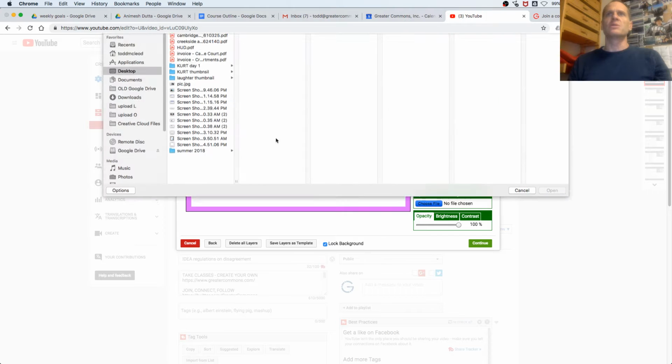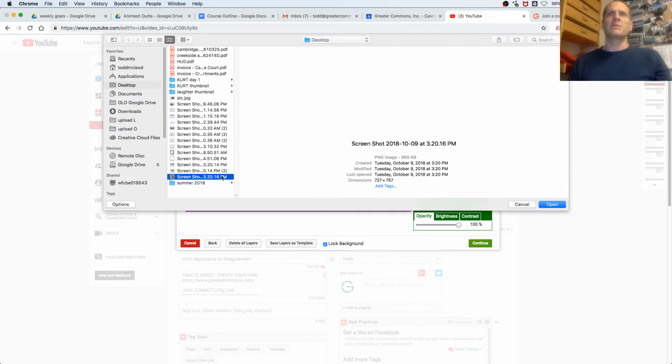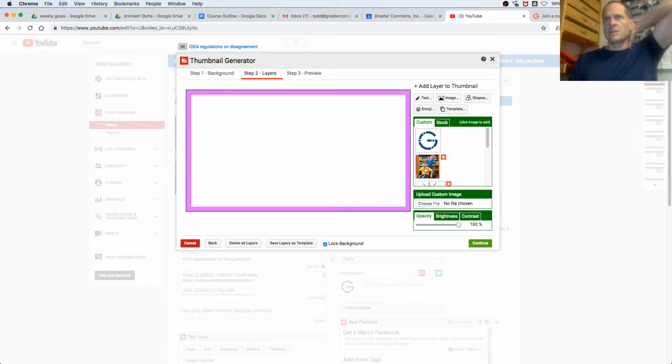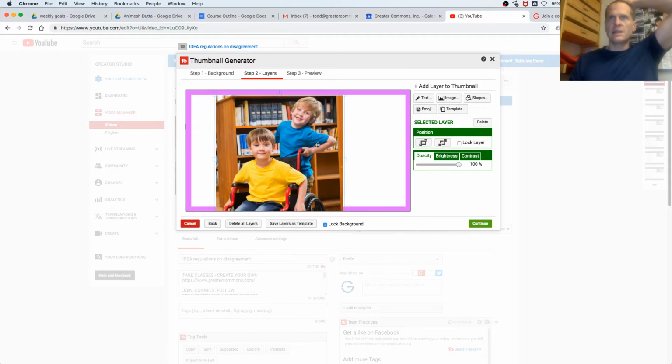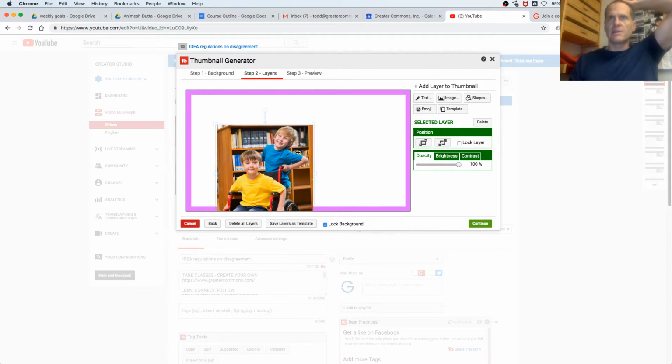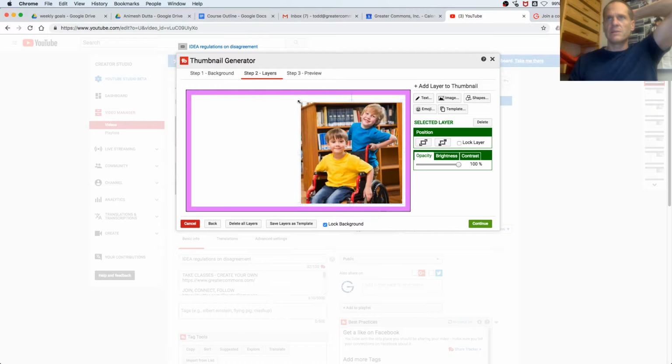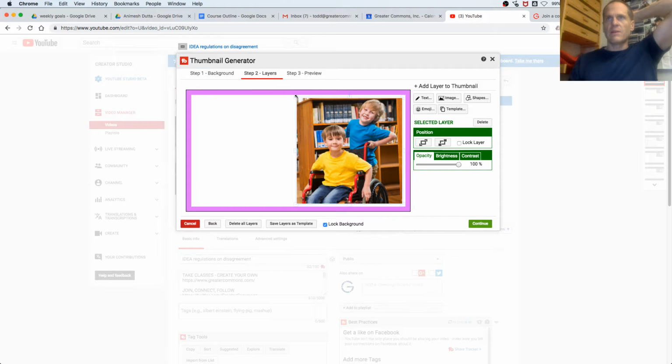So I grab that image, and then I'm going to come back here and upload that image. So choose File. I'll go to my desktop, and it should be right there. So I upload that image, and now I just double-click it, and it adds it. Then I could scale this down and maybe put that right there, or I could make it bigger if I wanted. Whatever works.